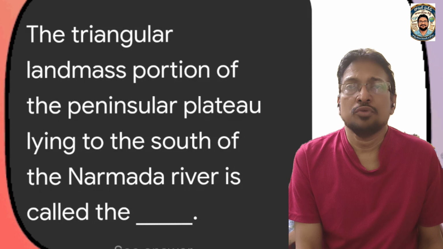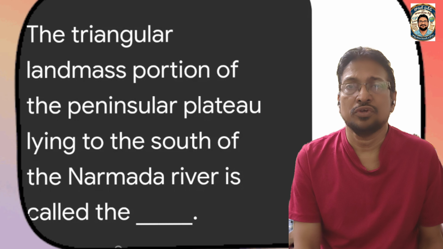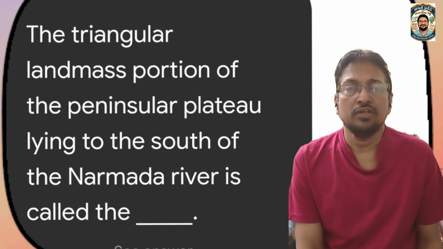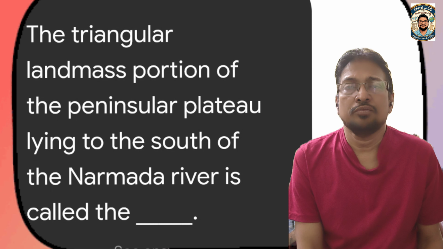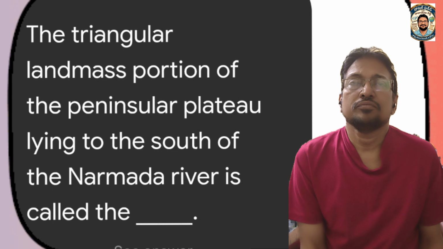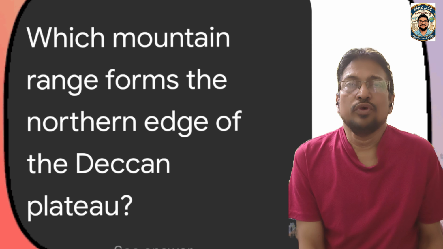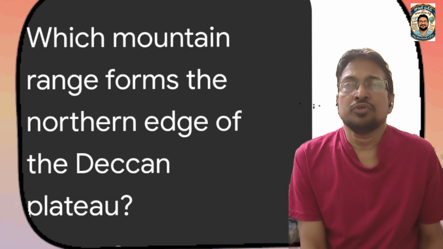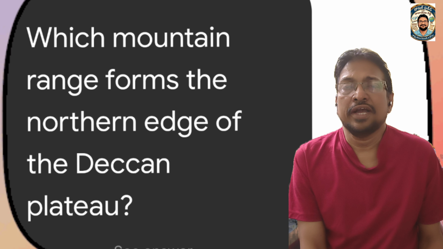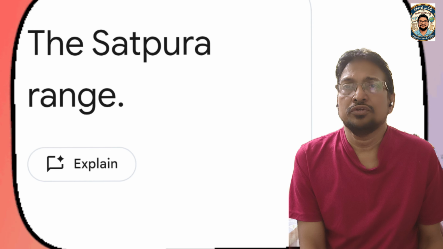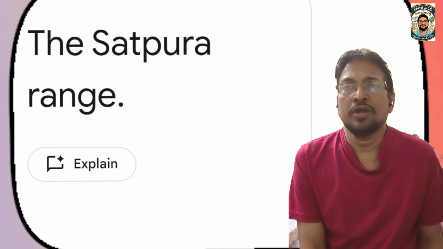The triangular landmass portion of the Peninsular Plateau lying to the south of the Narmada River is called the Deccan Plateau, also called the Peninsular Plateau. Which mountain range forms the northern edge of the Deccan Plateau? The northern edge is the Satpura range.